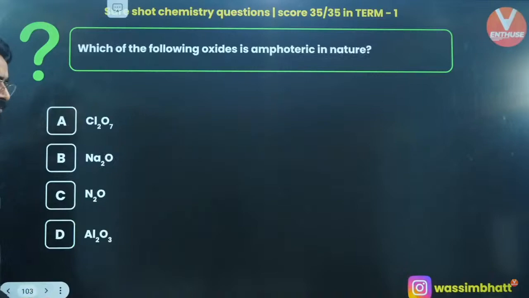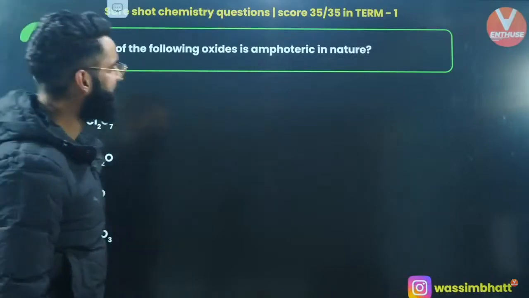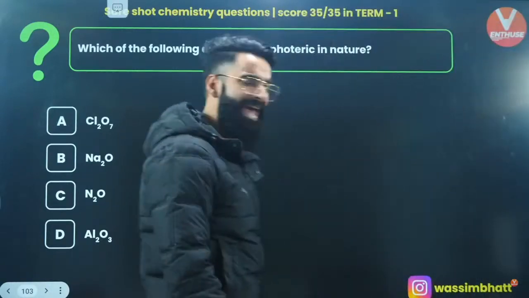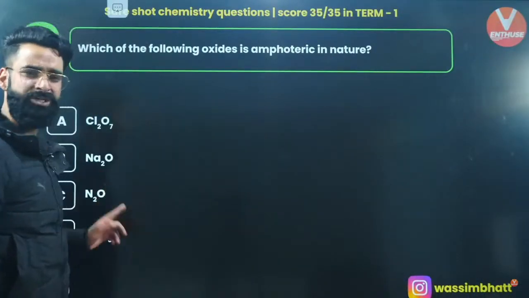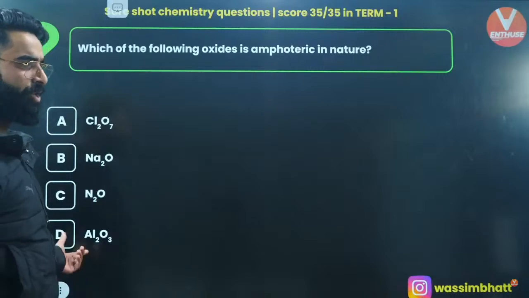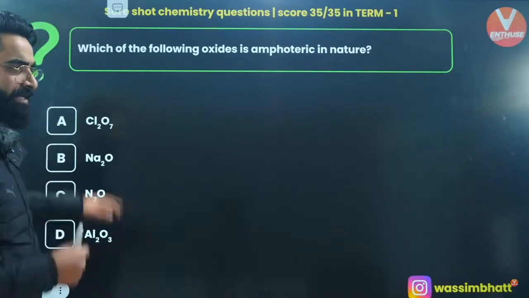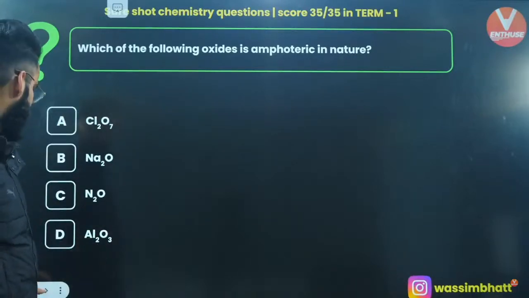Let's move on to one more question. Which of the following oxide is amphoteric in nature? The question is given directly in NCERT. Is it going to be Al2O3? Absolutely, it's going to be Al2O3, which is amphoteric. It has the acidic as well as the basic nature. Which of the following is amphoteric in nature? It's going to be Al2O3.